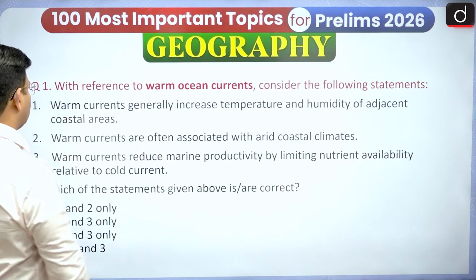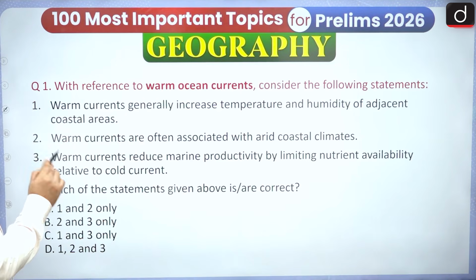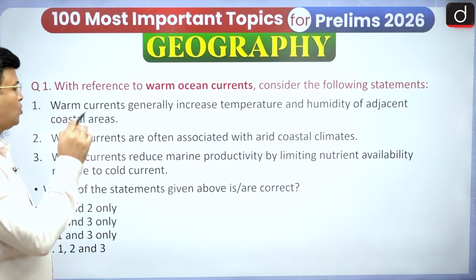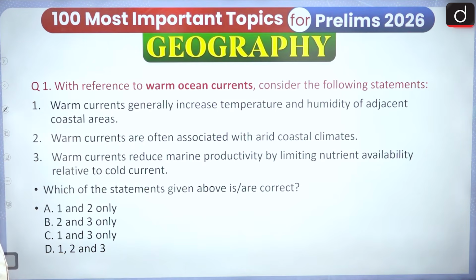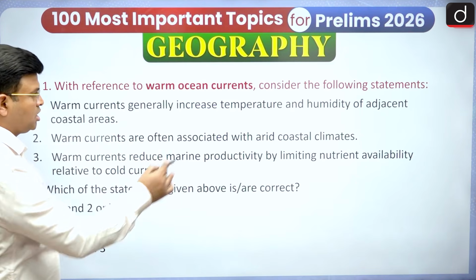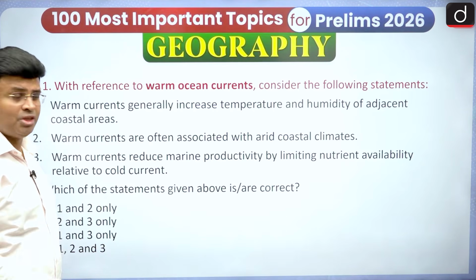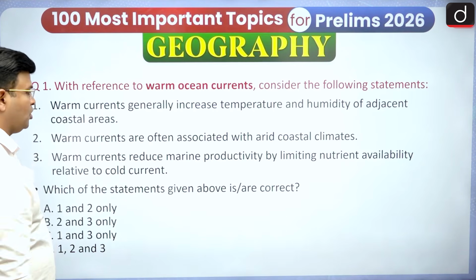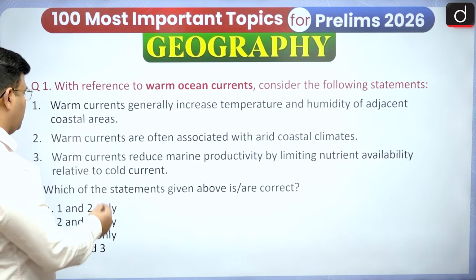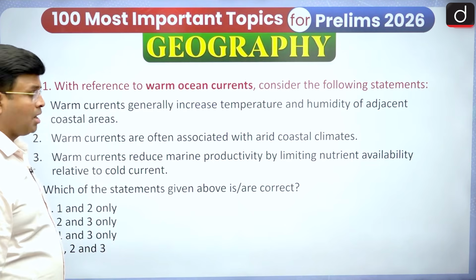So, a question based on it. With reference to the warm ocean current, consider the following statements. First, warm currents generally increase temperature and humidity of adjacent coastal areas. You have to say whether it is wrong or right. Second, warm currents are often associated with arid coastal climate. Arid means desert kind of. We have to say whether it is arid or not. Third, warm currents reduce marine productivity by limiting nutrient availability relative to the cold current. Okay, so these are the questions you have to see and answer accordingly.